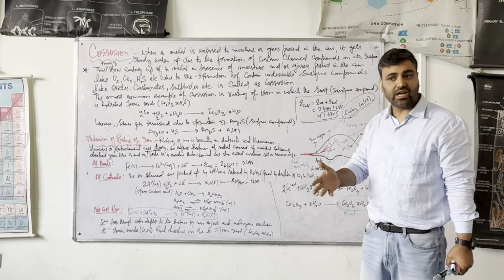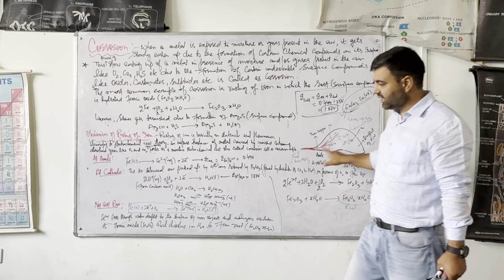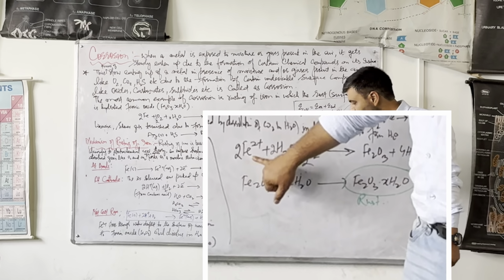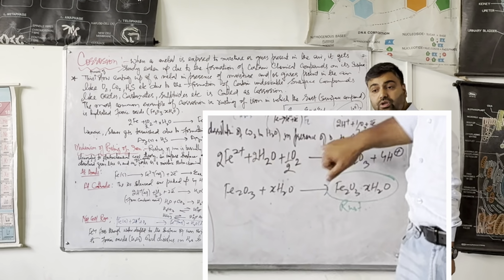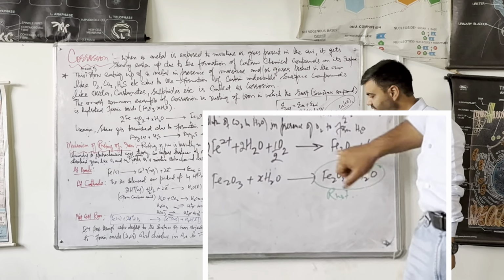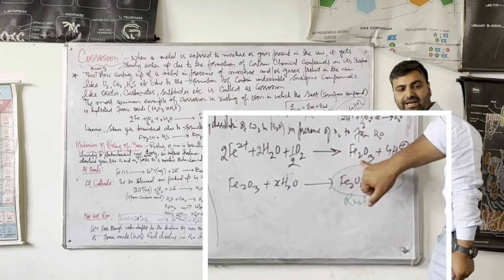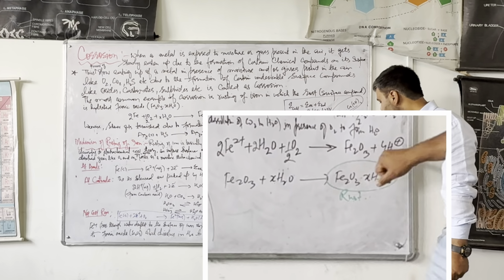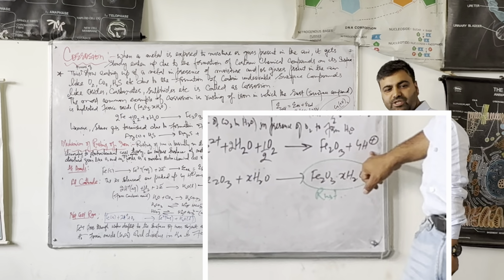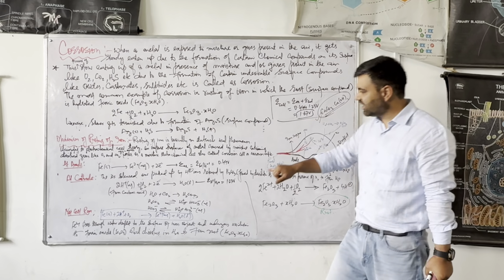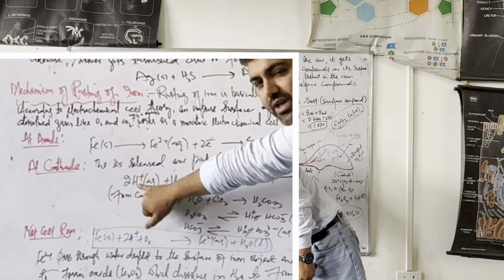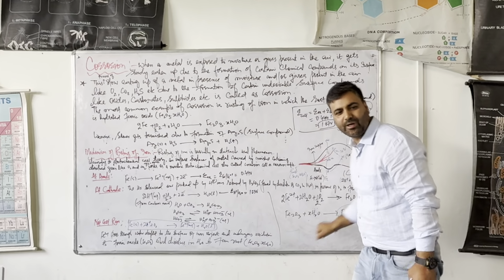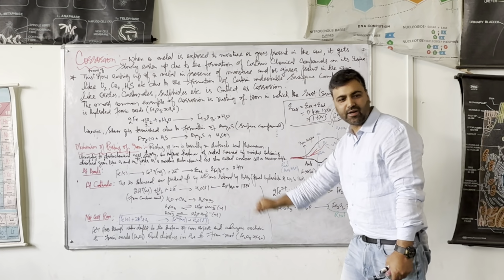are passing to the surface of the iron object and they are getting further oxidized by the oxygen. Okay, they are getting further oxidized by the oxygen, and when they are further oxidized, these ferrous ions are getting converted into ferric ions. Okay, ferric ions means they are getting converted into ferric oxide. They are getting converted into ferric oxide. So when ferric oxide is formed here, 4 H positive ions will be released again. These 4 H positive ions will go again to the cathodic reaction, where H positive is utilized, right? So these will be utilized again, so this process becomes continual, it goes on, repeats on its own.